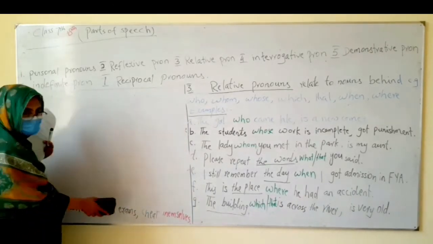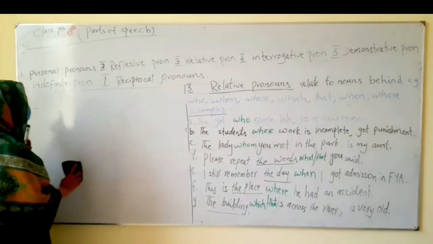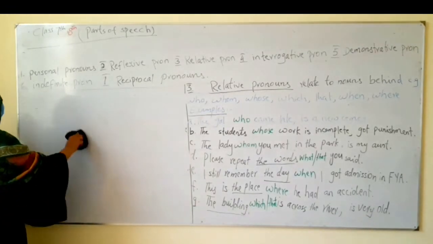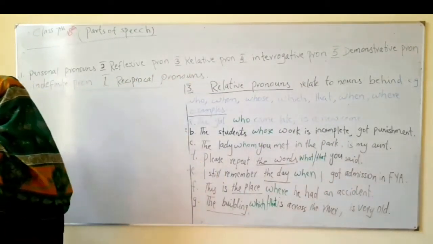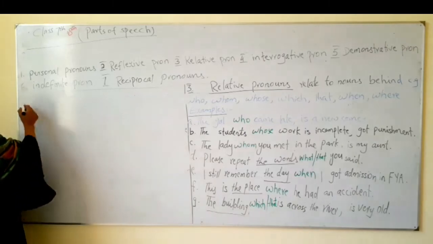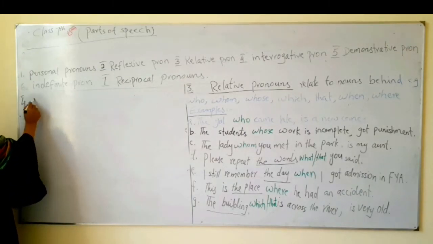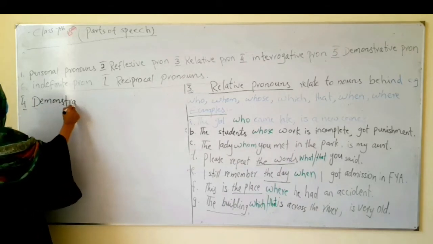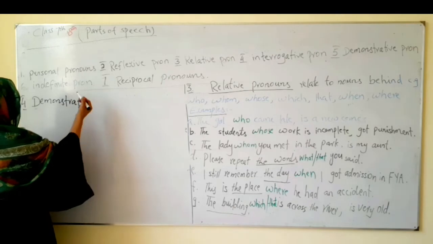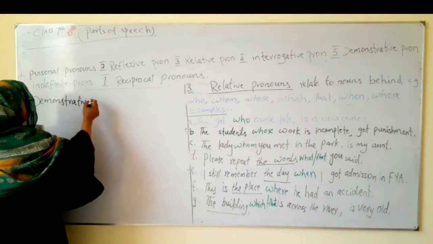If you have any question you can ask in the comment section, and that will be answered inshallah. Next, demonstrative pronouns. Demonstratives are only 4, and I'll give you the difference between demonstrative pronouns and adjectives, how you will differentiate them.